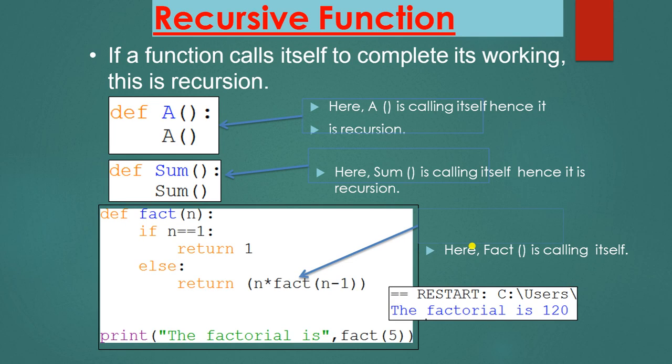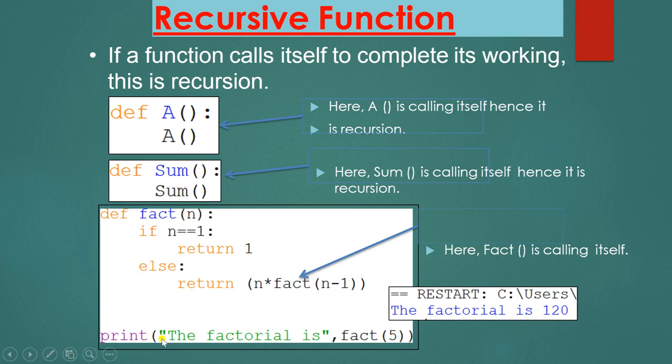What is a recursive function? A recursive function is one that calls itself to complete its working. That is recursion. Here in this code, you can see the first one, def a, in which a is calling itself. So it is a recursive function. In the second one, this sum is also calling itself, so hence it is also recursion.